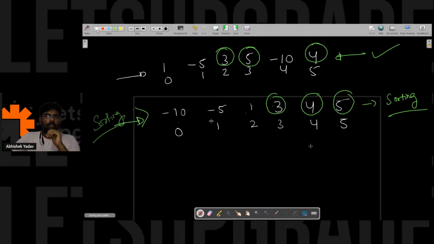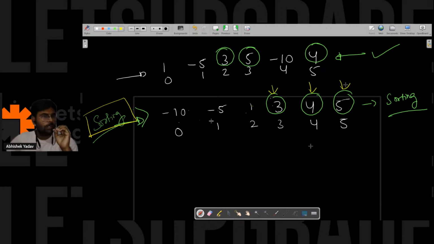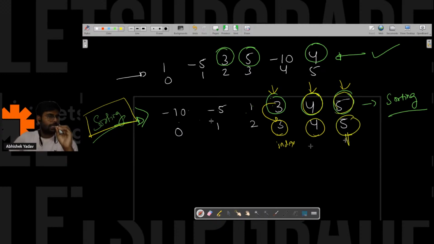So guys, if you see carefully here, after sorting the data, you can observe this part. 3 is a noble integer, 4 is a noble integer, 5 is a noble integer, correct? And the noble integer value is equal to the value of the index. This I am able to observe here. Right, everyone?